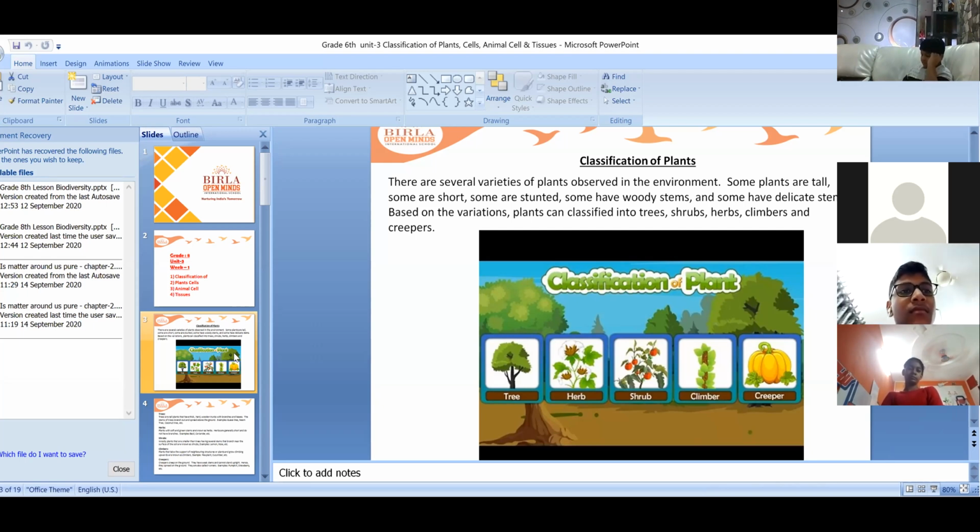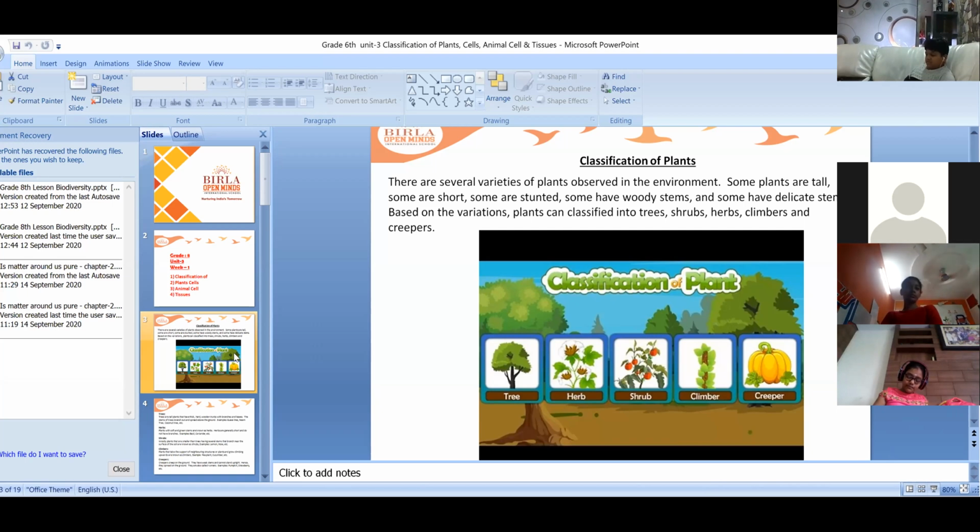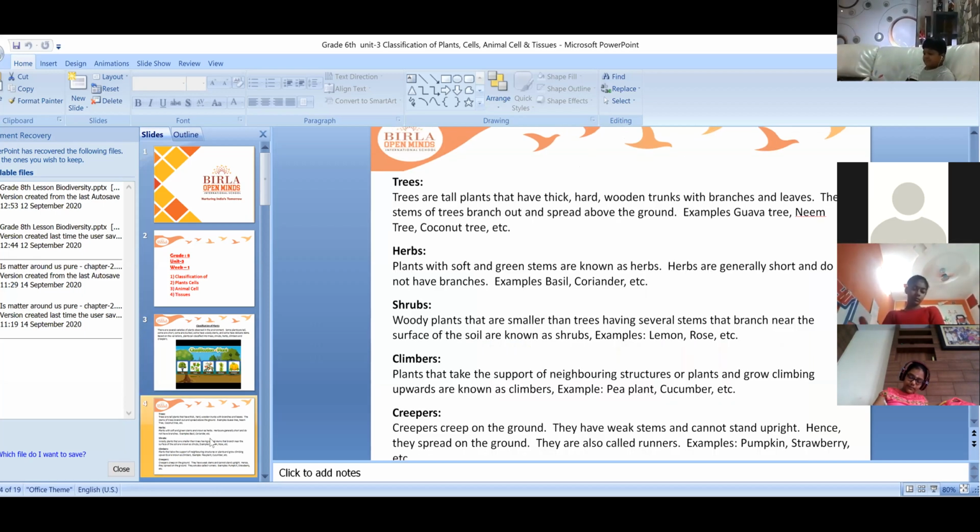Here on the screen you can see a tree, herb, shrub, climber, and creeper. We'll go into detail about all these, children. Firstly, we'll see what trees are.